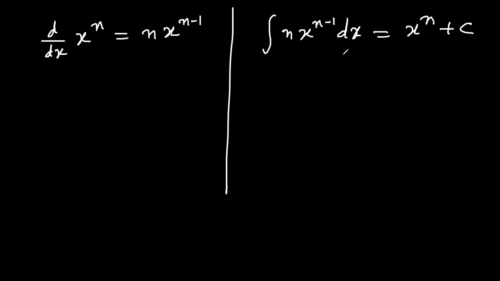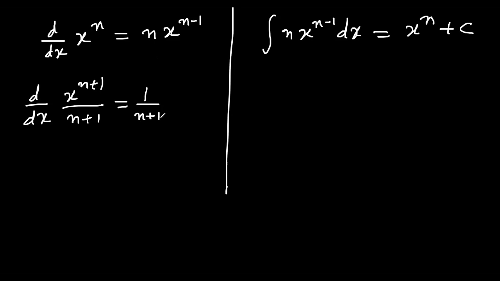This is a formula of integration, but isn't it a little inconvenient? Because see, n x to power n minus 1, I would rather like to find the formula for integration of x to power n. So we will do a little bit of variation here. Look, if you find d by dx of x to power n plus 1 divided by n plus 1, n plus 1 being constant, it would be 1 over n plus 1 outside.